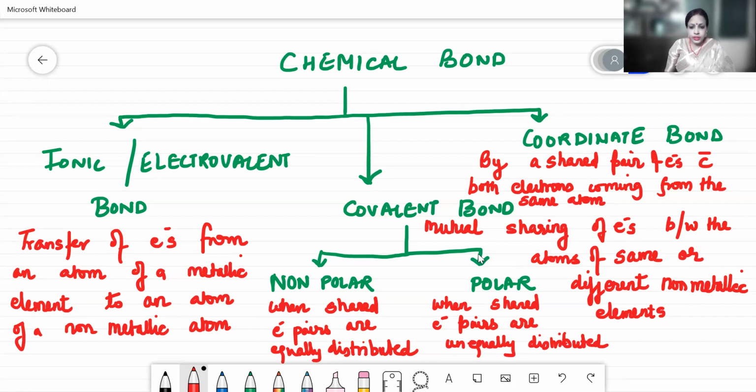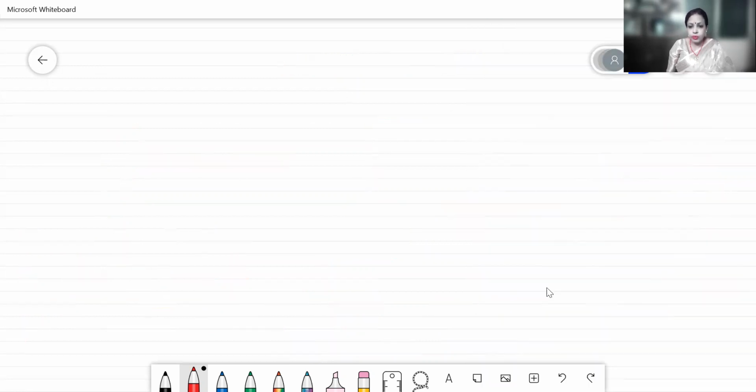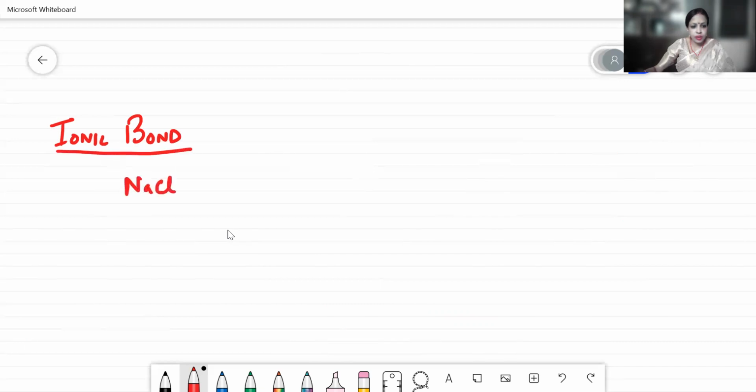Okay. Now I start with the formation of bonds, the electron dot structure. As per your reduced syllabus, there are only specific examples which we have to do this year. When I talk about the ionic bond, the examples which we have to discuss are NaCl, MgCl2, and calcium oxide.